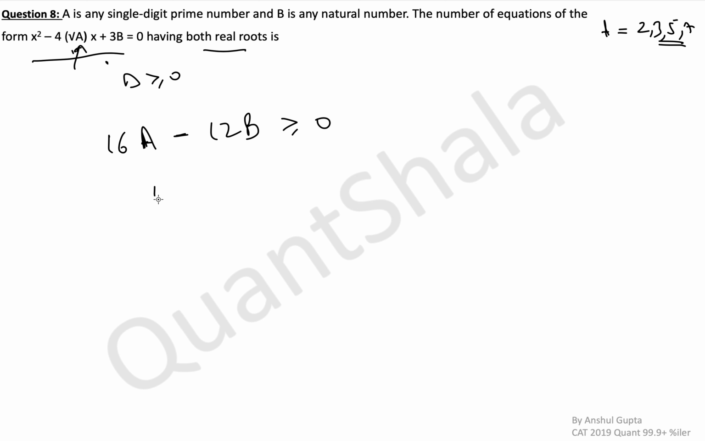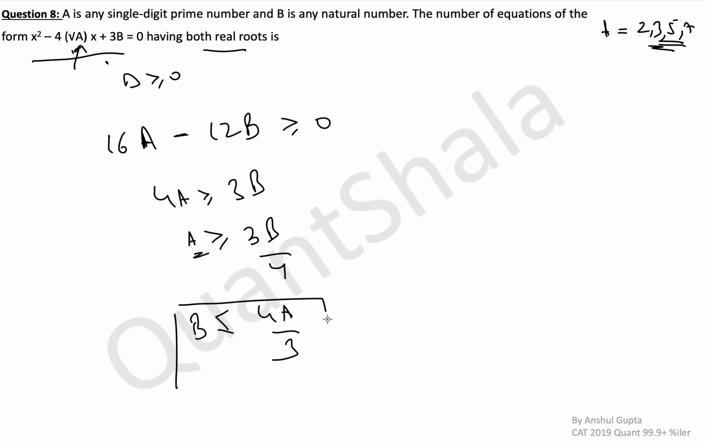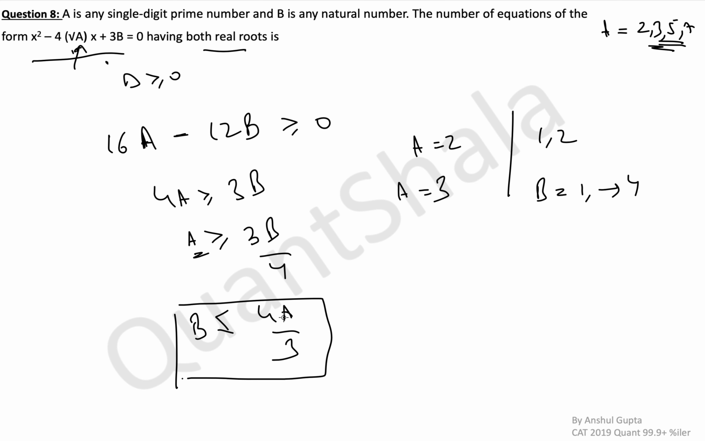So we have 4a greater than or equal to 3b, or you can say a is greater than or equal to 3b by 4. In fact, we already know that a is a prime number, right? So we'll take b in terms of a. So we have b less than or equal to 4a by 3. This is the condition that we have. Now let's say a is 2. Here b has to be at most 8 by 3. So b can be 1 or 2. If a is 3, so 12 by 3. So b can be 1 to 4. Okay. B is less than or equal to 4.